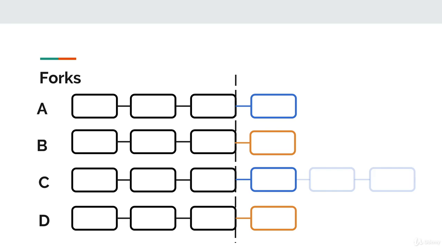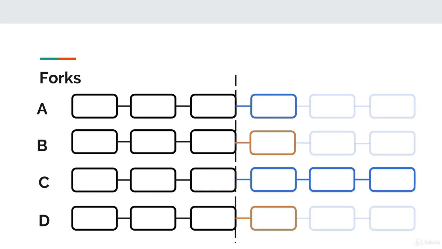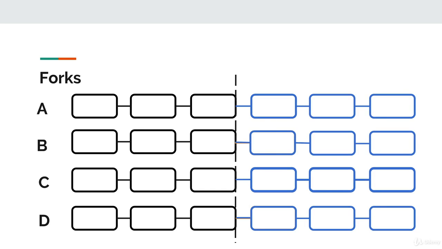Well, say a miner extends upon miner A's chain by a couple blocks. This chain will now be longer than everyone else's chain in the system. Therefore, everyone will now have to accept the longest chain. This longest chain had miner A's block from the fork within it. So now the fork is resolved by accepting that original block submitted by miner A. Now, this does not mean that blockchains which had the block from miner B will lose that original block data, because now at this point, that block that did not get included before from the fork can now be added to the end of the newly received chain.